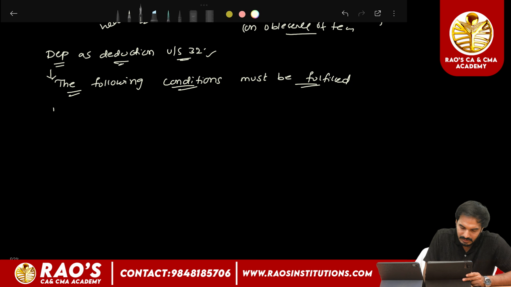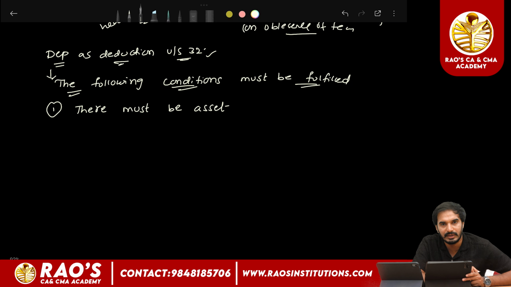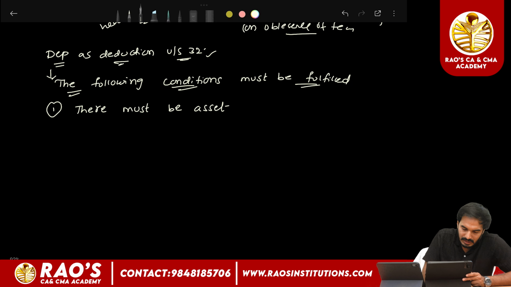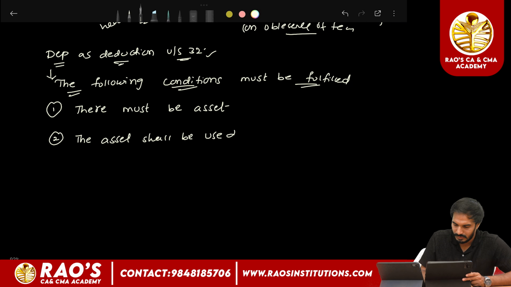The first condition is that there must be an asset, and the asset should be used for business or profession during the previous year.